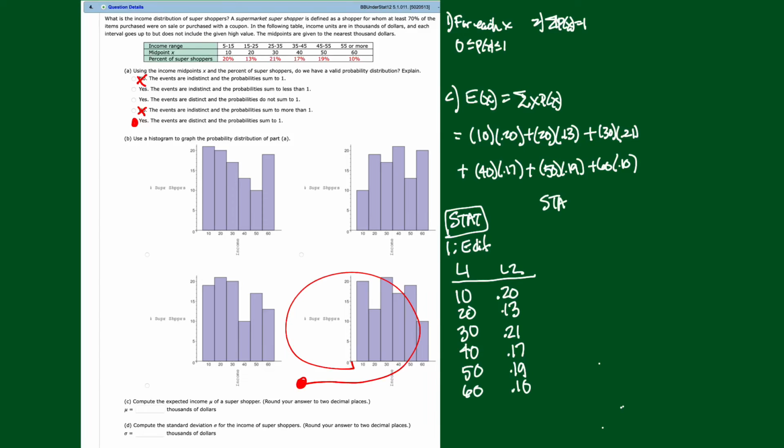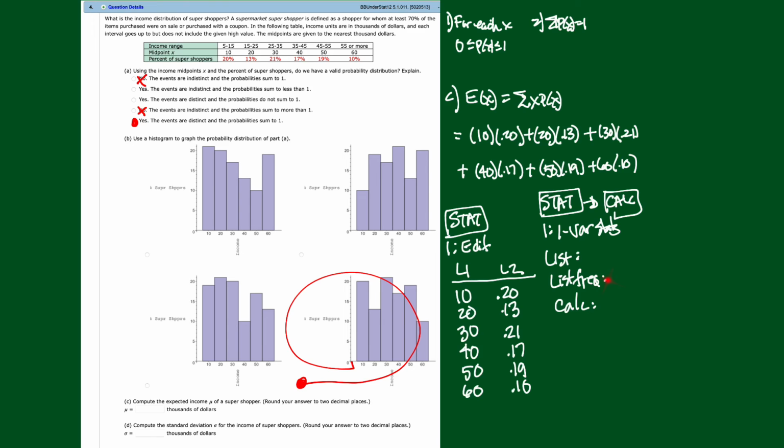Go back to your Stat key, over to Calc. We're ready to calculate now. Over to Calc, and choose number one, One-Variable Statistics. So you choose that one. Now what you want is, you have list, frequency, and then calculate. Now for this list, you want that to be L1, and you want the frequency to be L2.